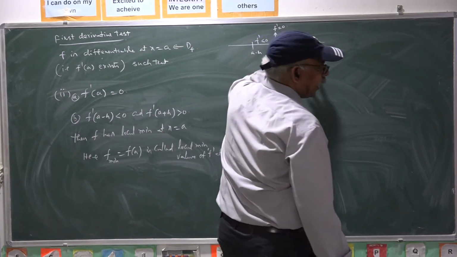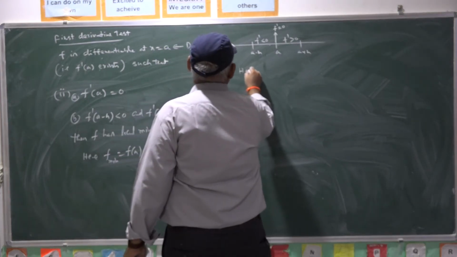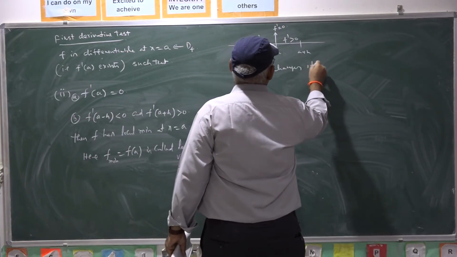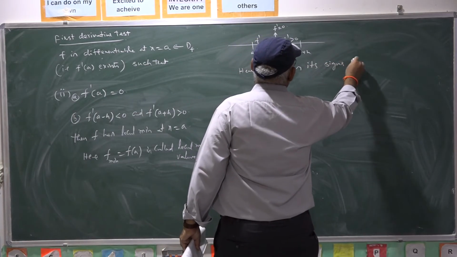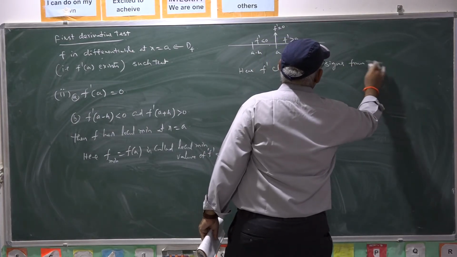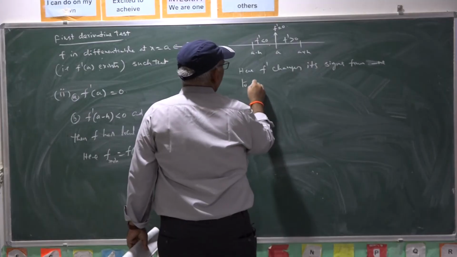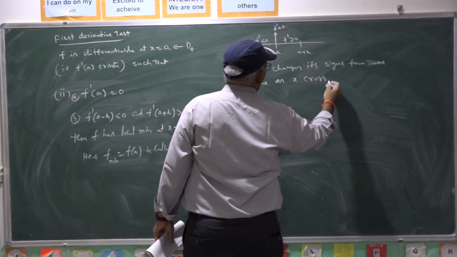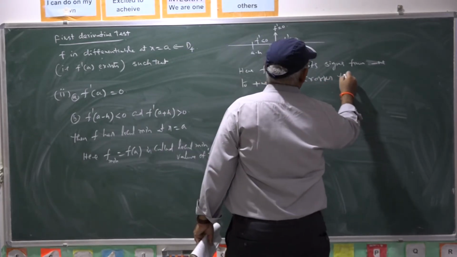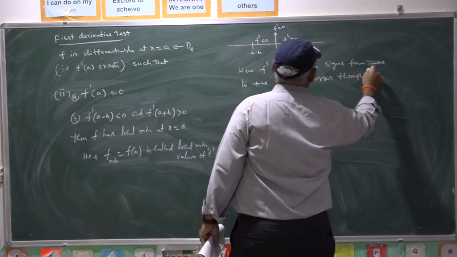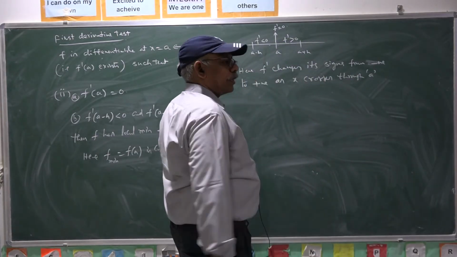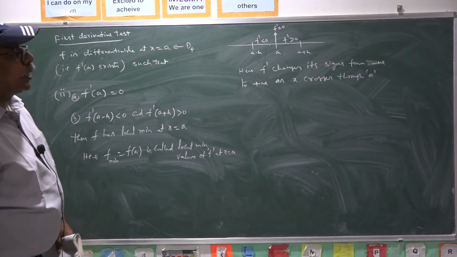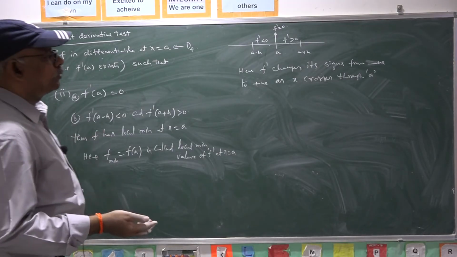As x passes through a, f dash changes its sign from negative to positive.